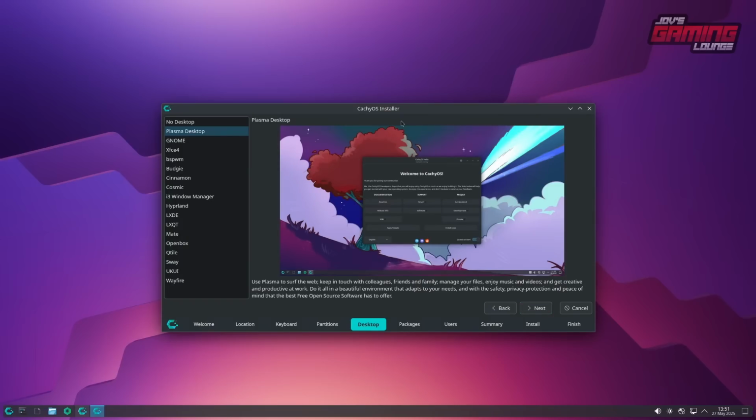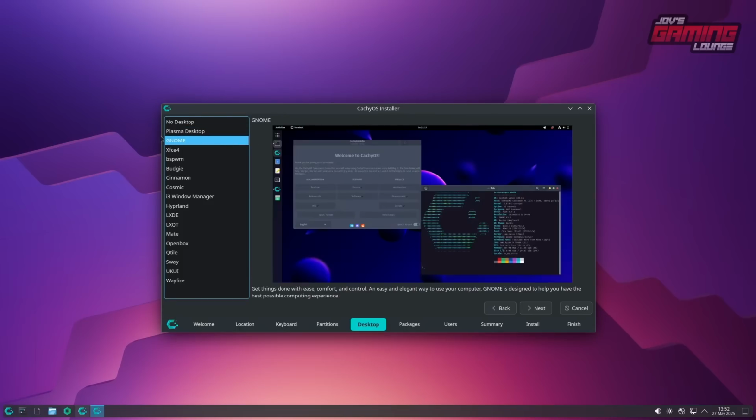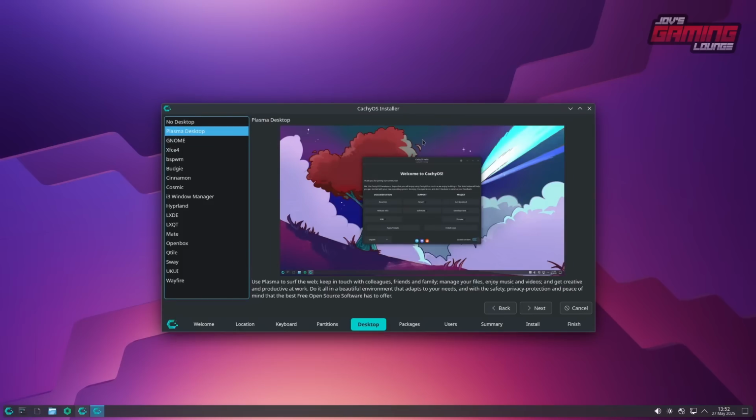Here we have a wide range of desktop environments. Now, I'm not going to get too much into detail. Like I said, we're going to stick to the defaults here. However, if you do want to make a different choice here, you can. But I will make only two recommendations: you will go with either Plasma or GNOME. We'll go with Plasma.